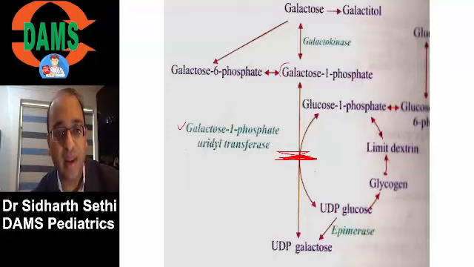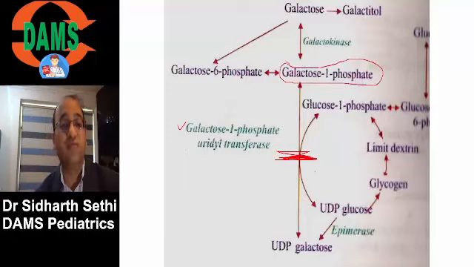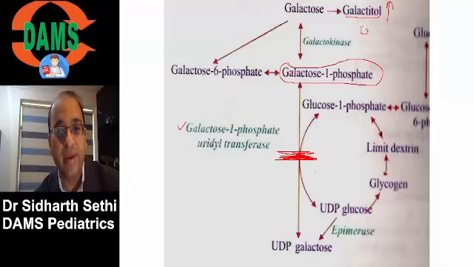So what accumulates in galactosemia is galactose 1-phosphate. Now this galactose 1-phosphate is hepatotoxic. It causes liver failure. So remember this, because of a block here, there is liver failure in a neonate. And because of the accumulation, galactitol increases. Now because of this accumulation, the baby gets cataract.